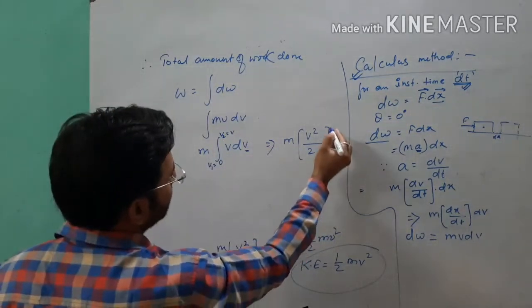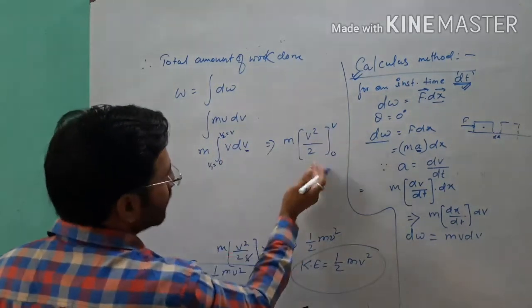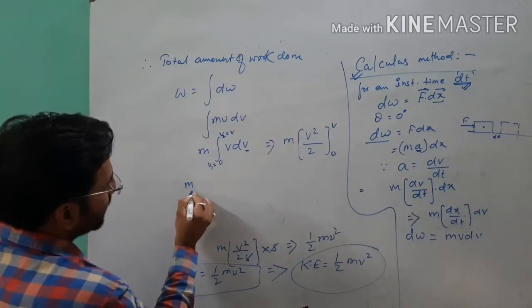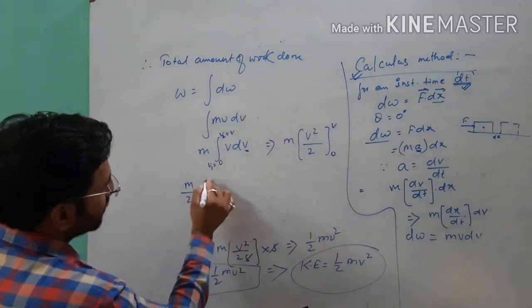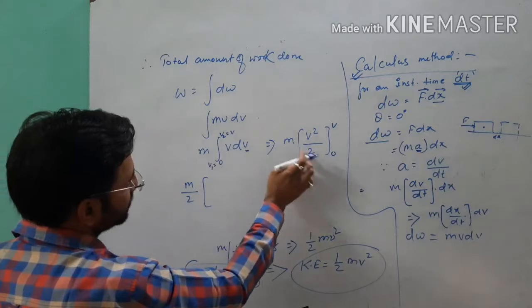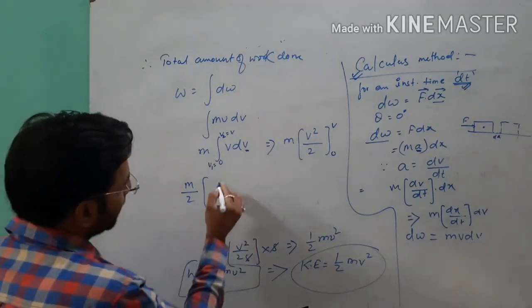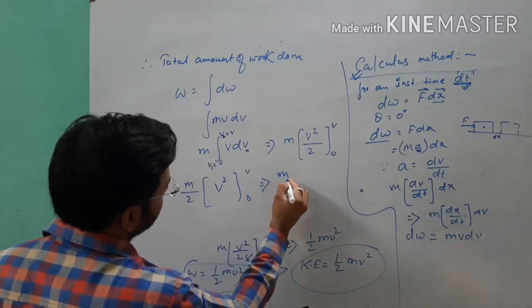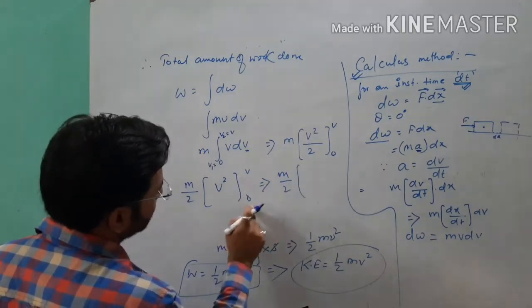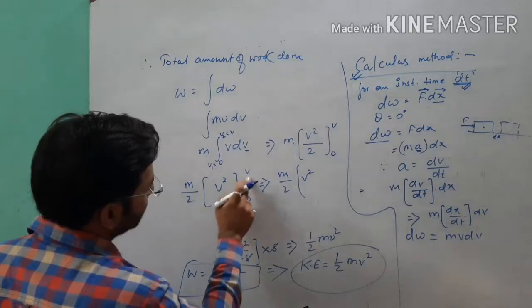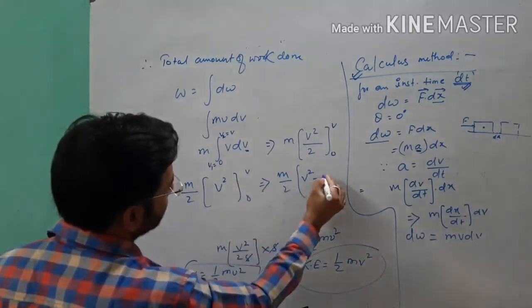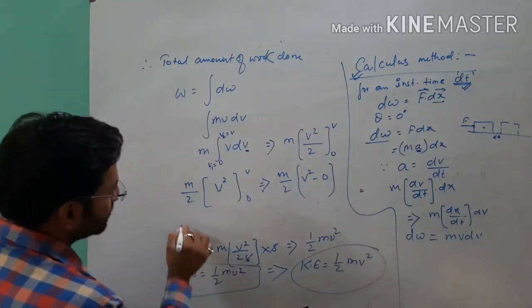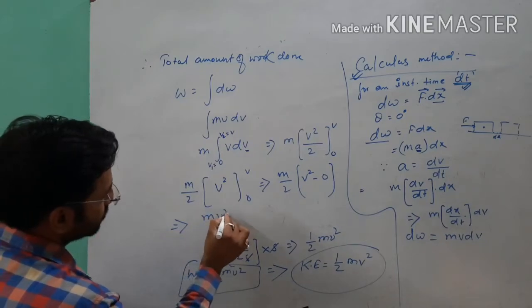If you write the upper limit and lower limit, 2 is a constant, it will come out, and after that v square from 0 to v, you can write m upon 2, then upper limit minus lower limit, minus 0, so there is no change in the formula: m v square upon 2.